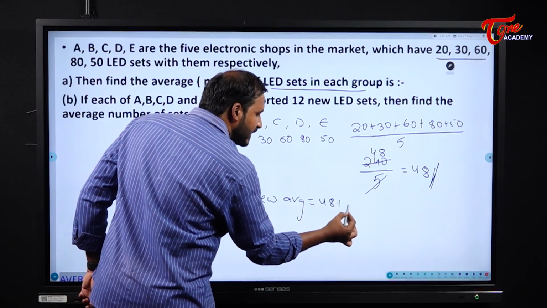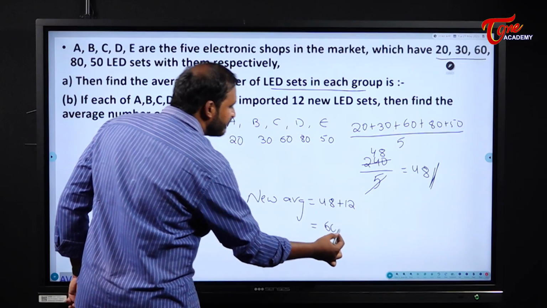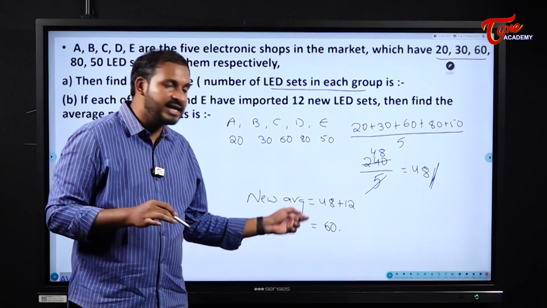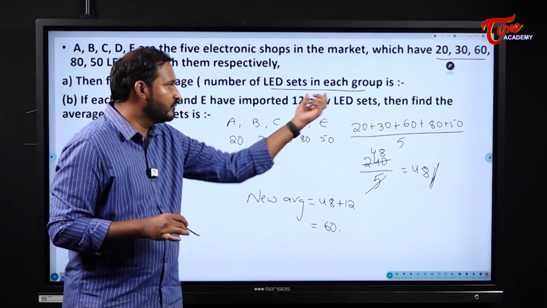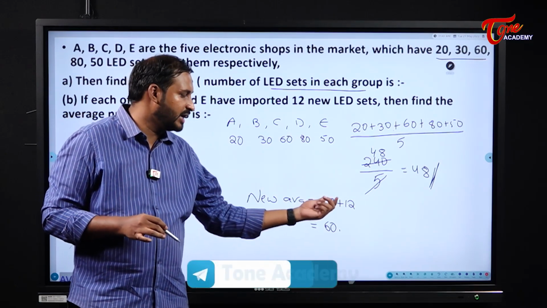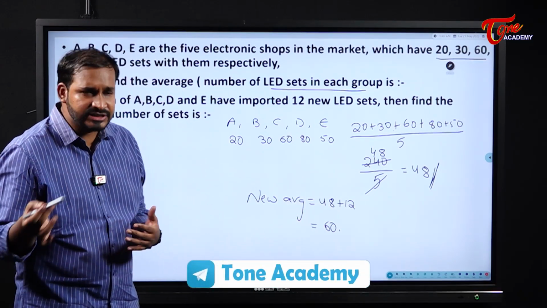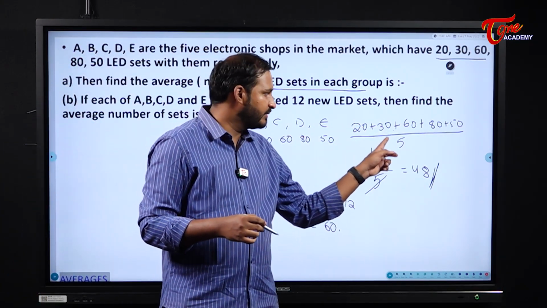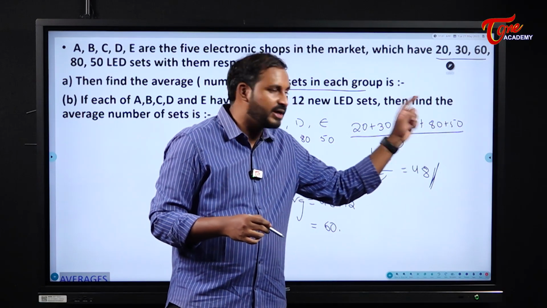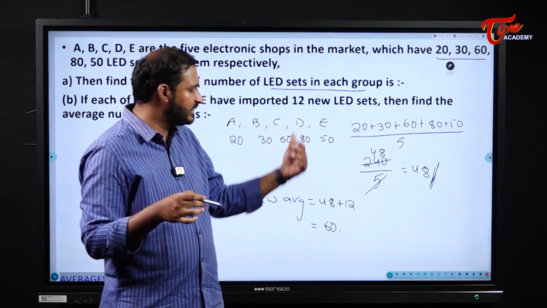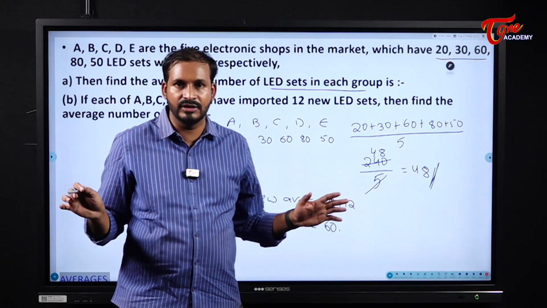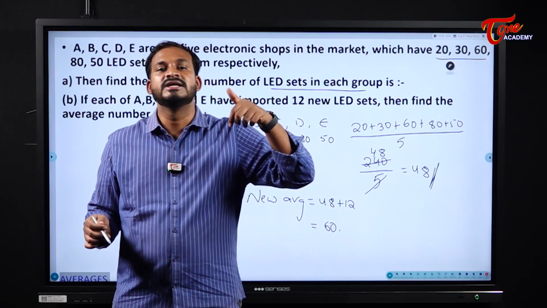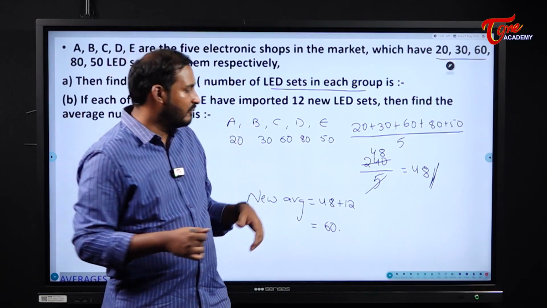The new average is 48 plus 12, directly adding 12. The reason is each and every shop is importing 12 new LED sets, so I am directly adding it to the previous average. 48 plus 12 becomes 60. The procedure would be to add 12 to everything: it becomes 32, 42, 72, 92 and 62. You will get the same answer anyway, so it is a waste of time. If each and every value increases by a constant, then the average also increases by the same constant. Okay, now we will see the next one.